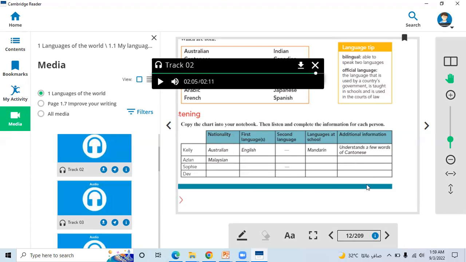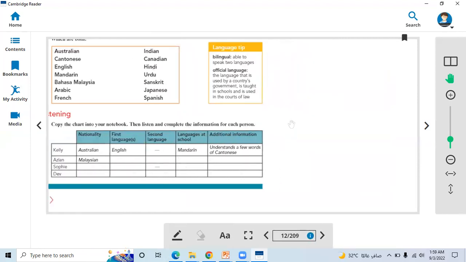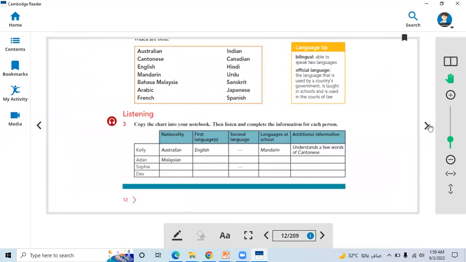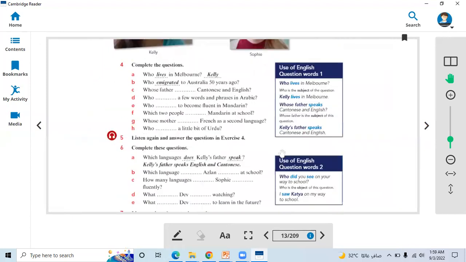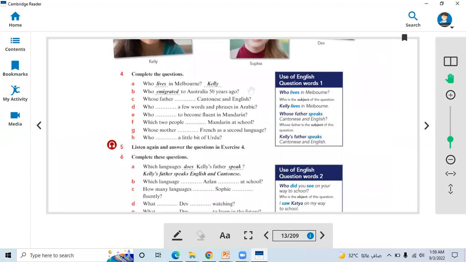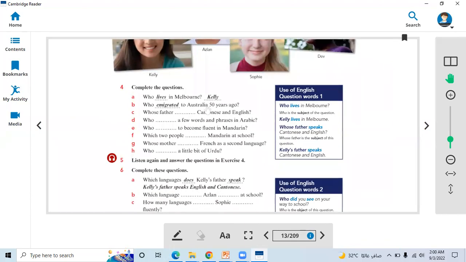Here we will write in the additional information, right? So this is the track, and after listening to the track, it's quite easy to fill the table, right? The blank spaces. Okay, here we are going to complete the questions. You can see the picture as well, Kelly, Aslan, Sophie, and Dave. Right, so complete the questions.